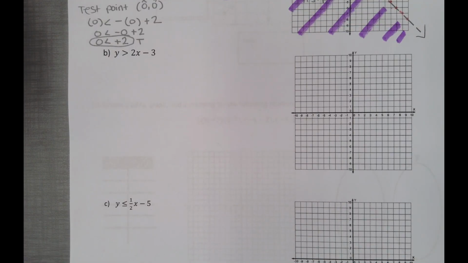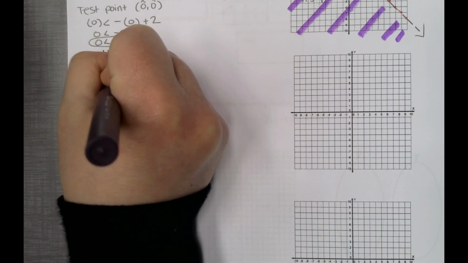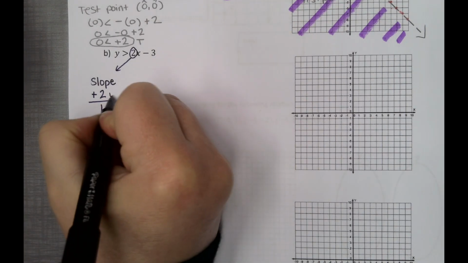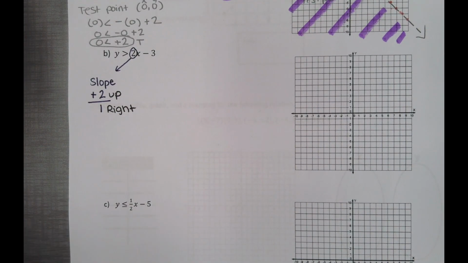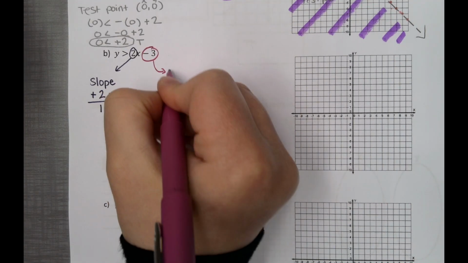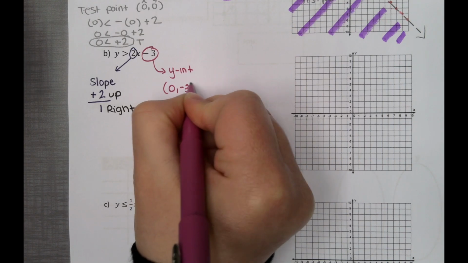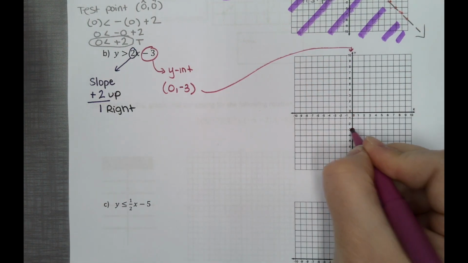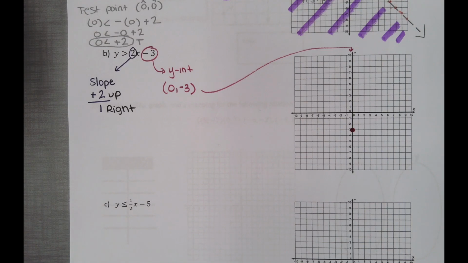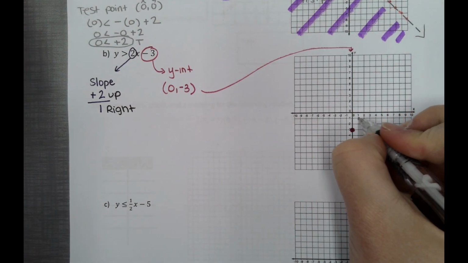Okay, let's start by identifying your slope. Notice that is a positive 2, so I'm going to put a 1. Since it is positive, we're going to go up 2 and then 1 to the right. Identifying your y-intercept. Remember to take the symbol, so it's 0, comma, negative 3. This 0, negative 3 is going to be your starting point on the y-axis, using your slope to find the other points. So we're going to go up 2, 1 to the right.